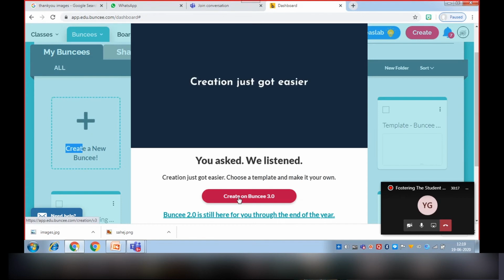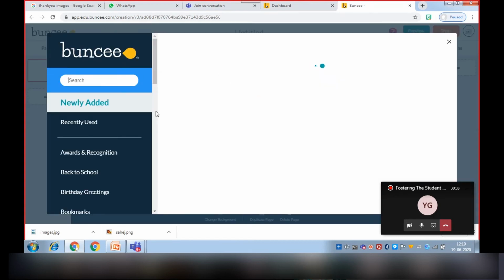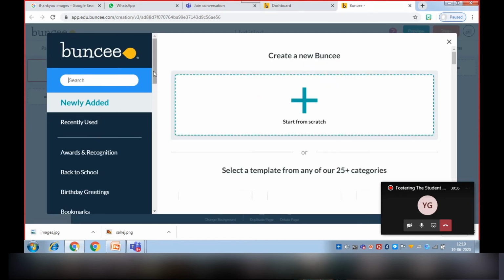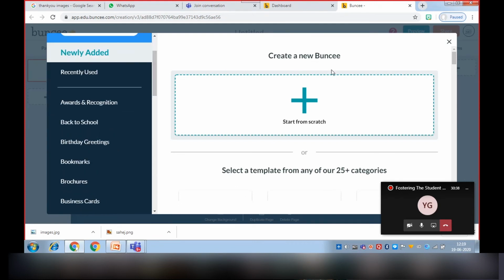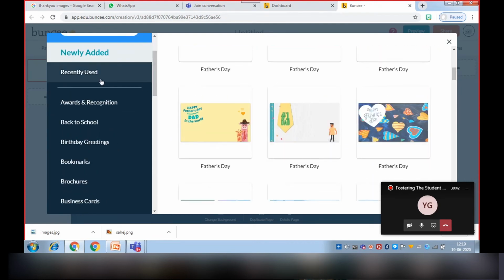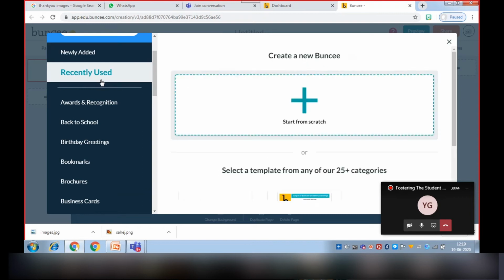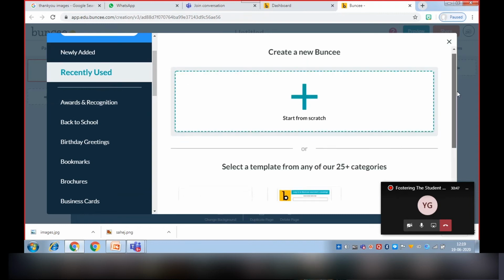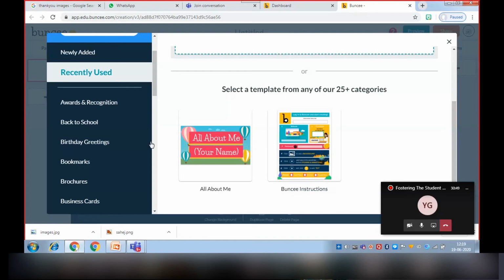When we click on it, it will ask to create on Buncee 3.0. We will click on that. When we open it, wait, it is opening. There will be many options. We can add many templates; there are many templates which I have used recently.